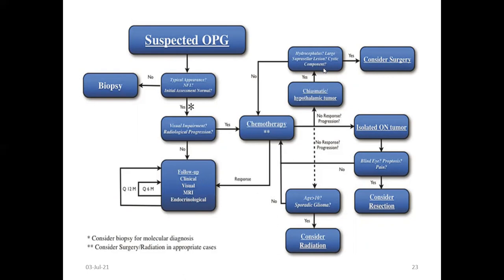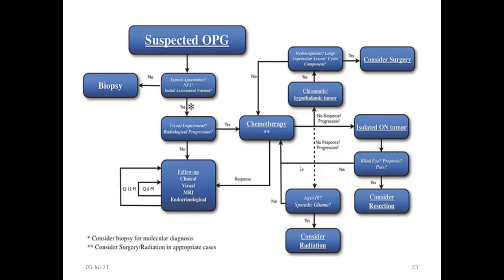If there is no response, a large suprasellar lesion, cystic component, hypothalamic chiasmatic involvement, or progression, you can consider surgery. If there is an isolated optic nerve tumor, blind eye, proptosis, or pain, you can consider resection. If there is no response, progression, and not good for surgery, you can consider radiation also, and in older age with sporadic glioma, you can consider radiation.